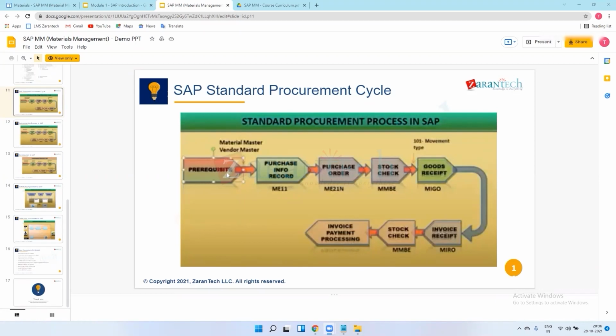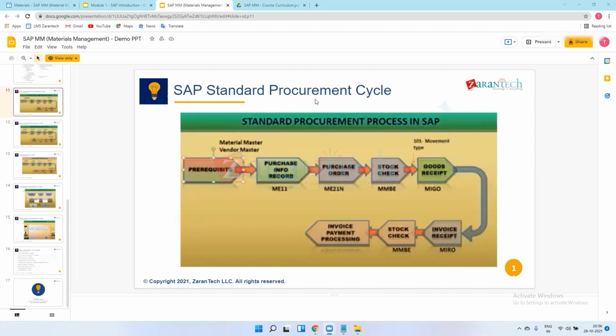After this, we maintain info records. This is a record we maintain in our SAP MM where we maintain material, vendor and plant. For this particular plant, this particular vendor, and this particular material, there will be one price defined, and that price we maintain in our info records.